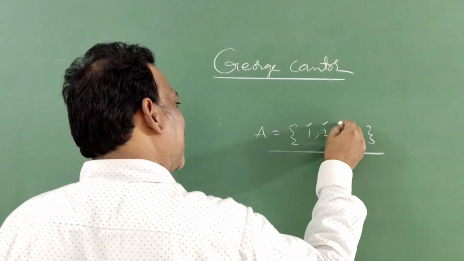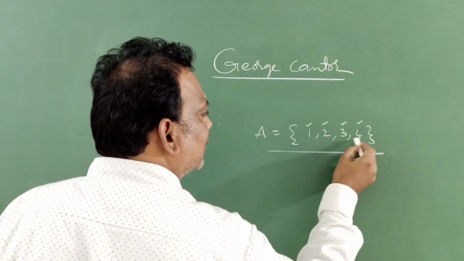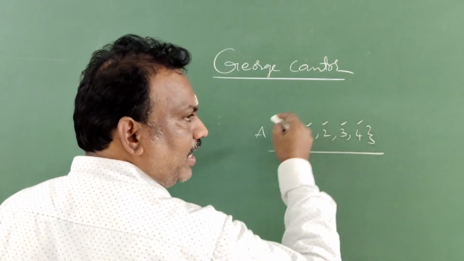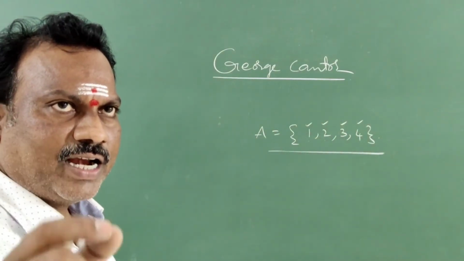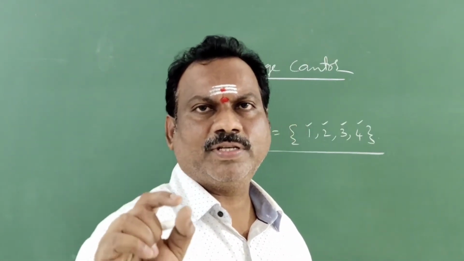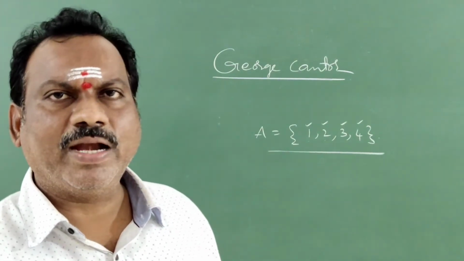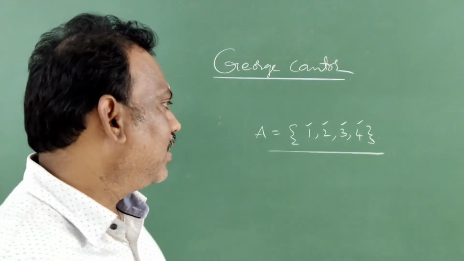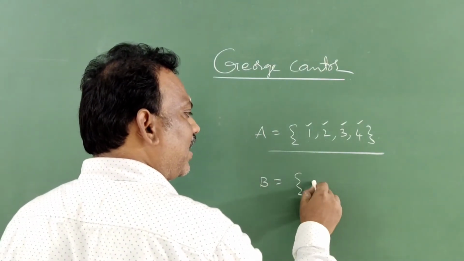The objects which are present inside the set are called elements. Next, you remember the set, I can write the same set like this also.